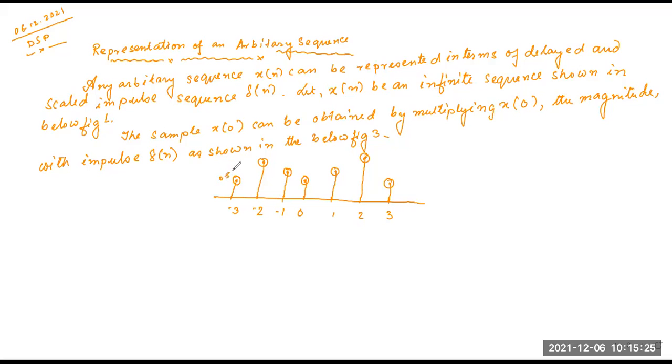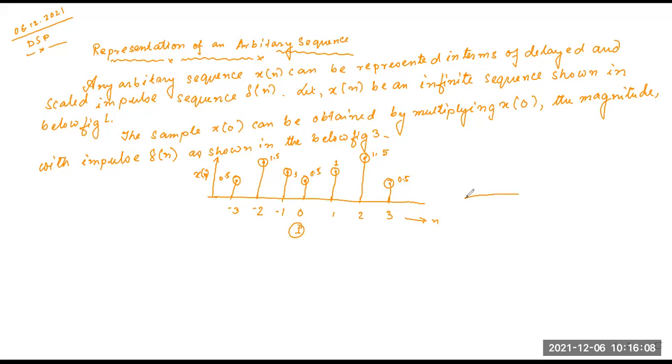So this is 0.5, this is 1, this is 0.5, this is 1.5, this is 1, this is 1.5, and this is 0.5. So let us suppose we have a signal like this. This side is n and this side is x[n]. Okay, no problem. So this is figure 1.